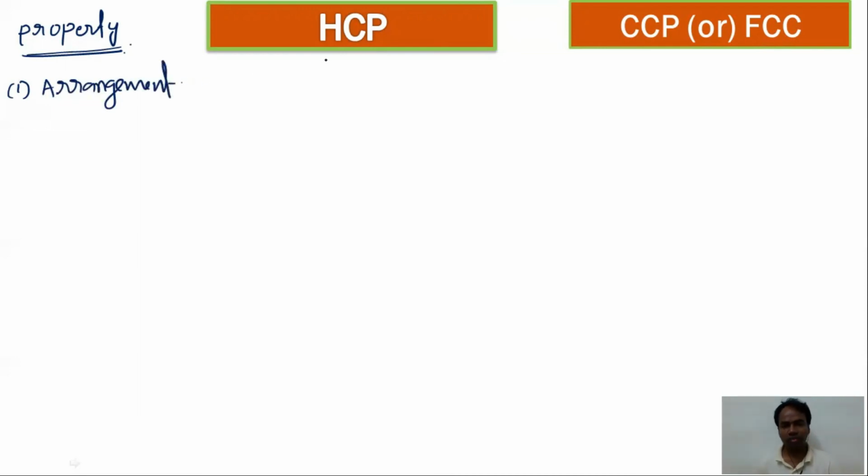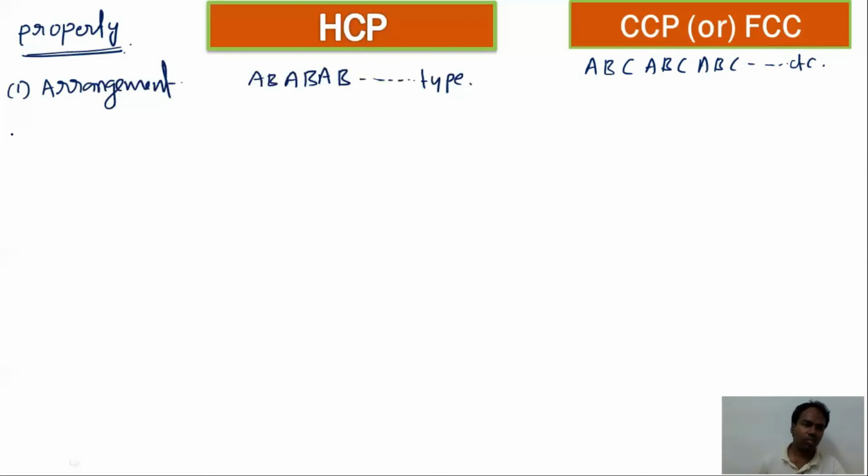In HCP, the hexagonal close packing structure is formed because of AB type arrangement, whereas cubic close packed or face centered cubic lattice structures are formed by ABC type of arrangement.